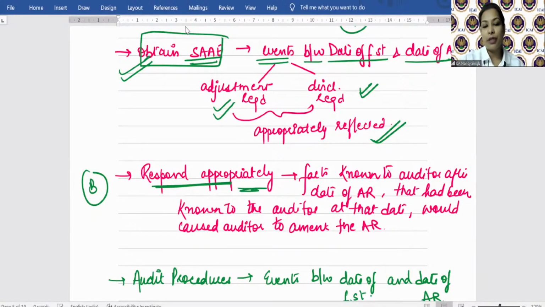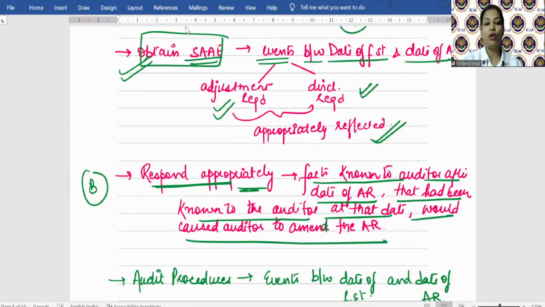To respond appropriately to the facts known to the auditor after the date of audit report, that, if such facts had been known to the auditor at that time, would have caused the auditor to amend the audit report. Now, what is this? We will discuss it later on, है ना. अभी first part is clear, because अभी audit report final date आप sign कर रहे हो ना, उससे पहले पता चल गया, तो फिर तो auditor should perform sufficient appropriate audit procedures and consider it when he is giving his report. ठीक है.